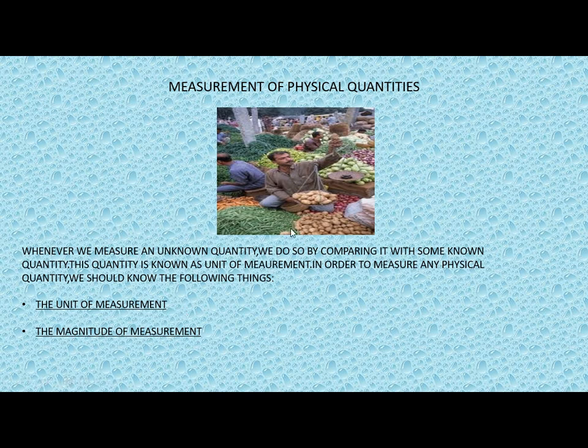Over here, the unknown quantity is these potatoes. We don't know the weight of these potatoes. So how can we find out the measurement or the weight of these potatoes? We can find out by comparing it with some known quantities on the other side of the weighing machine. Here, what is the unit of measurement? That is kg, because the weights kept here are in terms of kg. And magnitude of measurement means how many times that kg is there in a particular thing, like how many kgs are there in these potatoes.